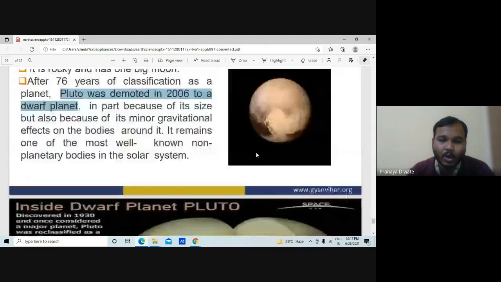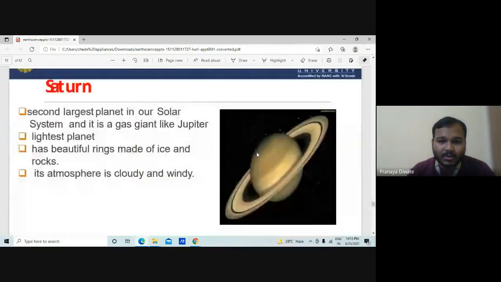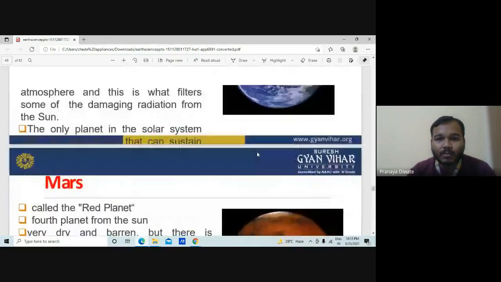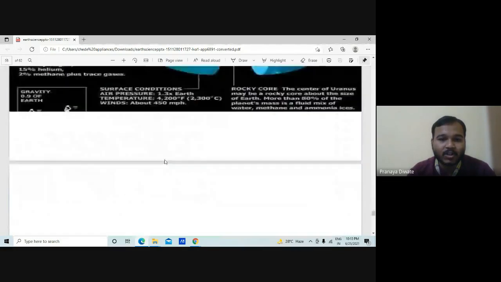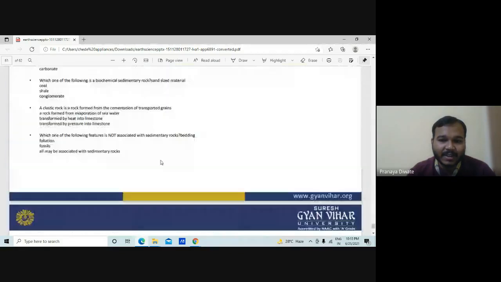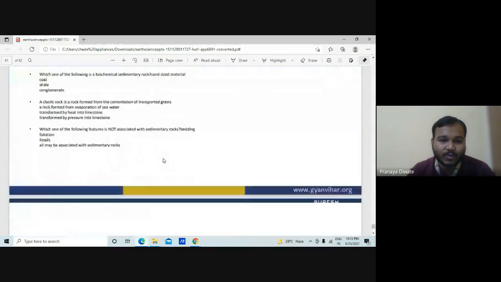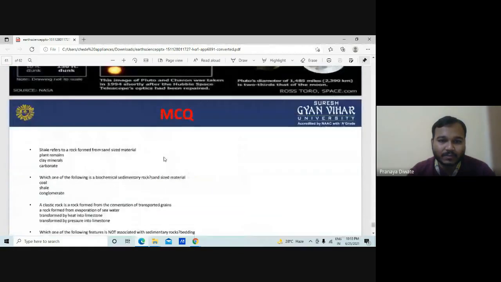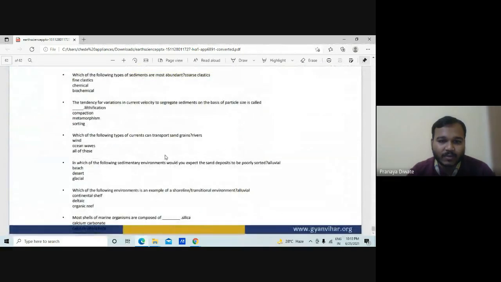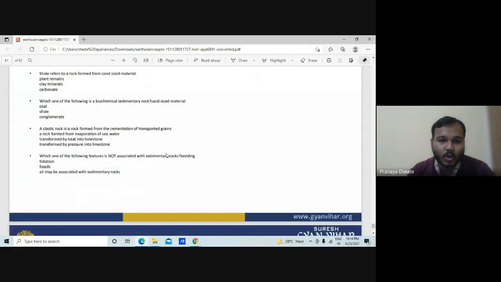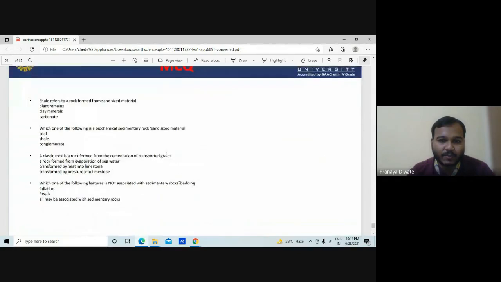So these are all the planets. This is a small introduction to Earth science, what we are studying in Earth science. This is an MCQ question about this subject. You can go and solve this MCQ question when you have time. So these are all the MCQ questions you have.